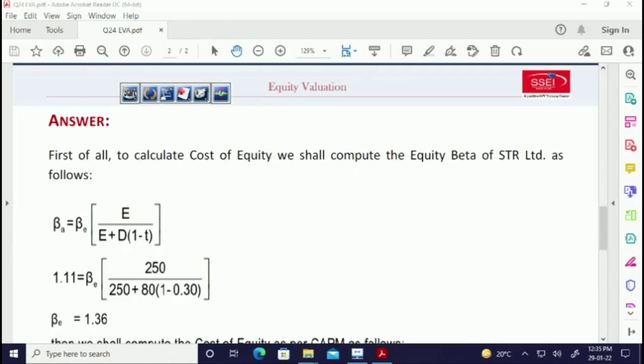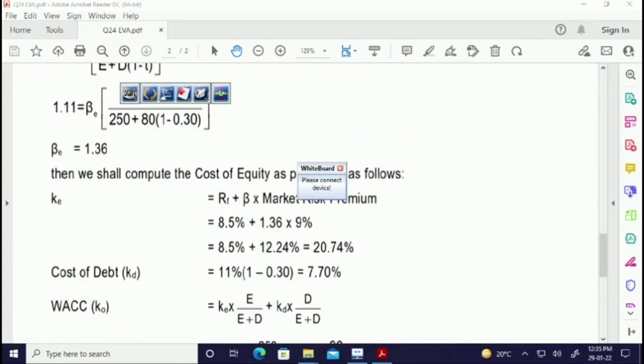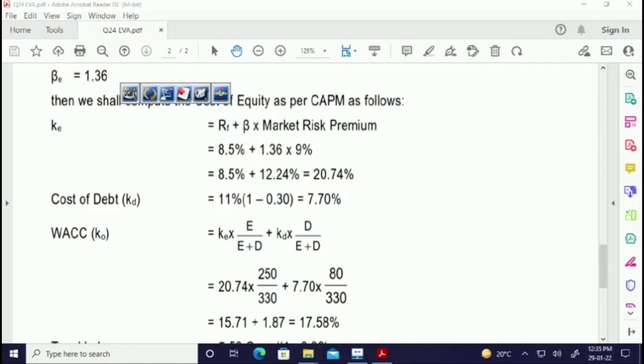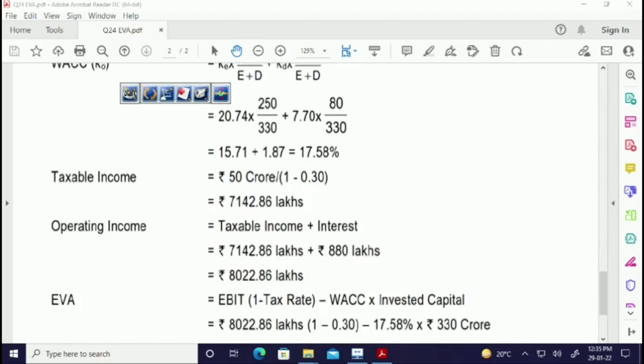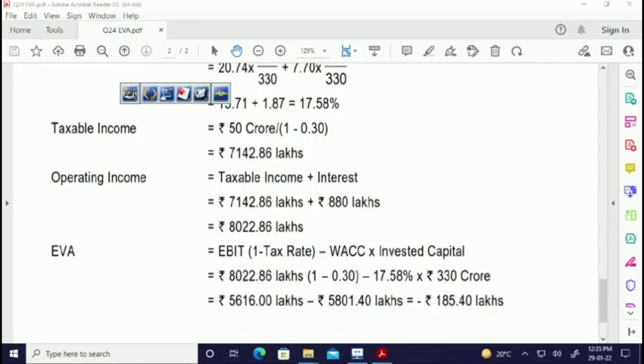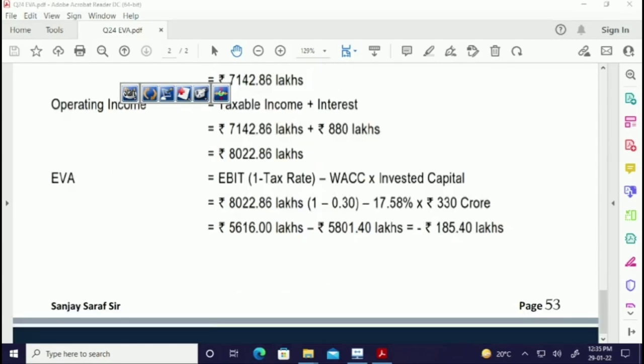If we look at the solution here, they have converted the beta, okay, 1.36, they got the levered beta, they put it into the CAPM, they got KE 20.74, KD is 11, post-tax 7.7, then they calculated KC which is 17.58, and then they've done all that stuff to calculate the NOPAT, okay, 56.16 minus the KC into capital employed. Okay, that's the answer. This company is having a negative EVA. That means the company is destroying shareholders' wealth. It's not earning what it is supposed to earn. It's earning less than that.